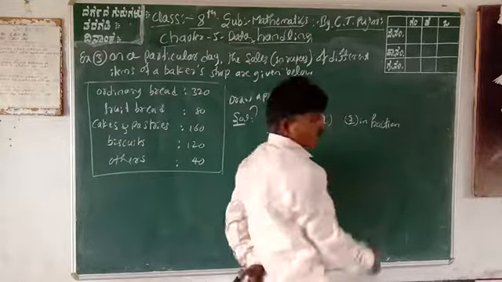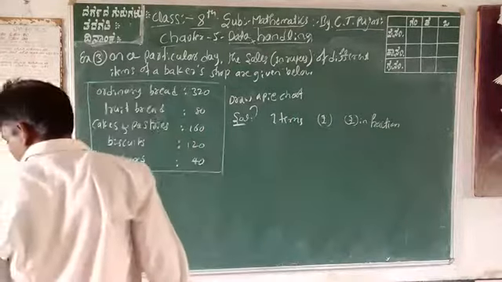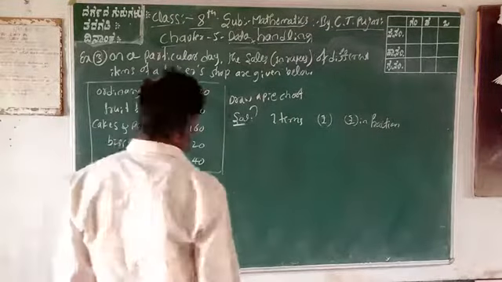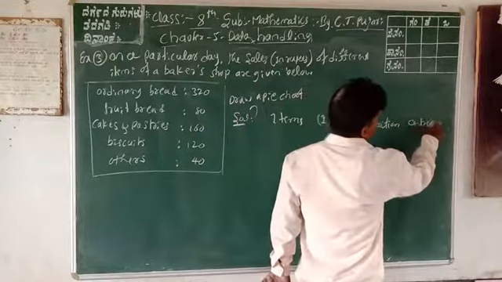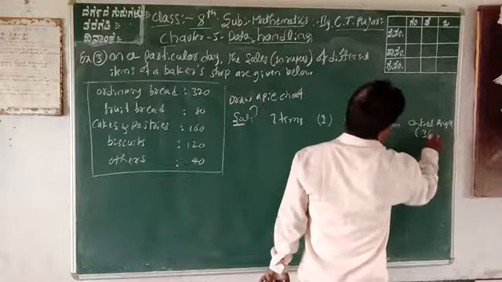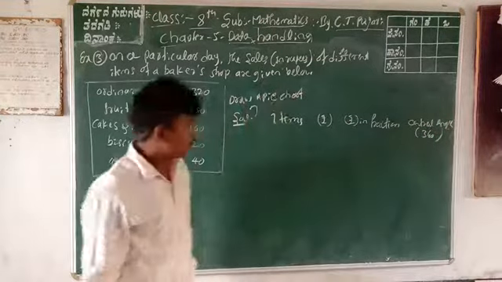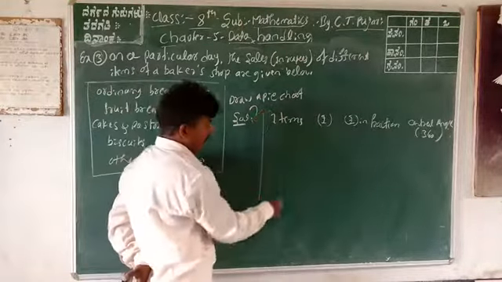Next one is what? Central angle of 360 degrees. Convert to 360. This is your table. Main important 4 steps. The 4 solutions.